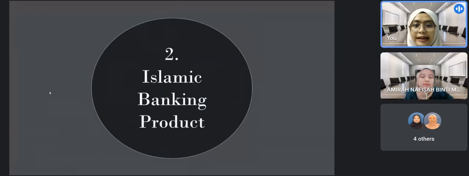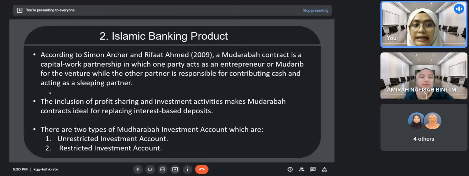The next part is regarding Islamic banking product. The legitimate methods mentioned before is Mudarabah contract, which is a capital work partnership in which one party acts as an entrepreneur or mudarib for the venture, while the other party is responsible for contributing cash and acting as a sleeping partner. The inclusion of profit sharing and investment activities make Mudarabah contract ideal for replacing interest-based deposit. There are two types of Mudarabah investment account, which is restricted and unrestricted. Moving on.